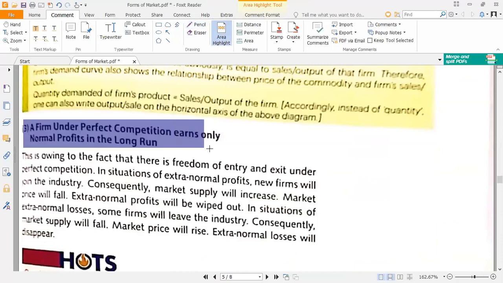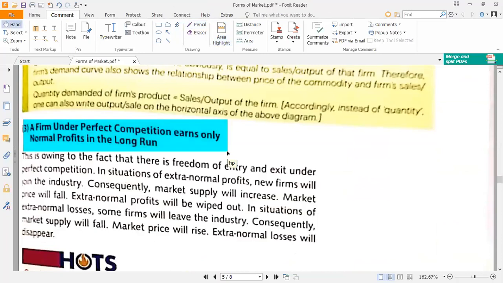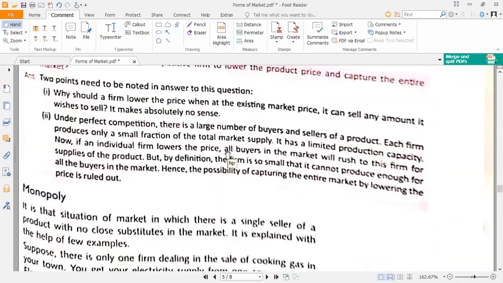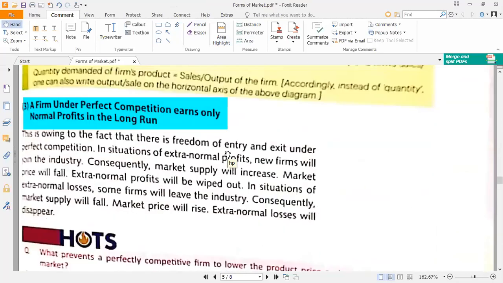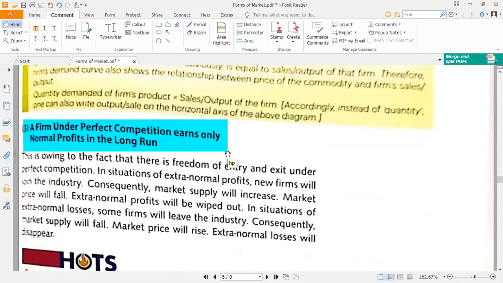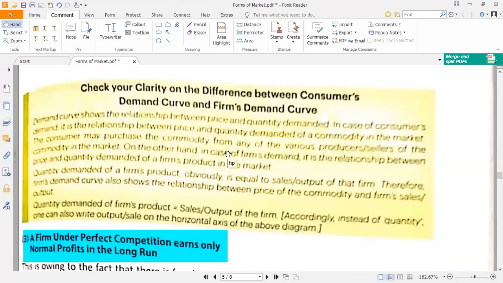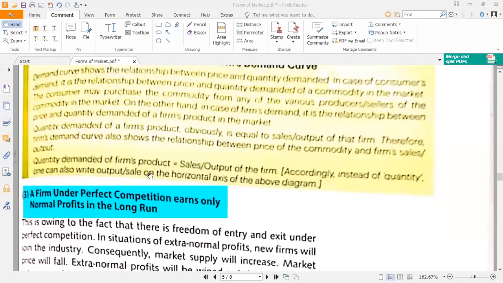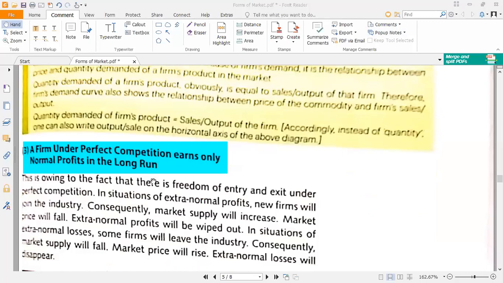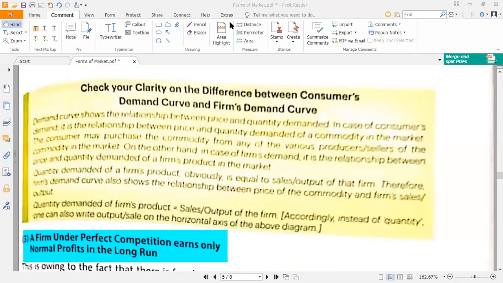A firm under perfect competition earns only normal profits in the long run. Is there any student here who can explain this point to me? During the long run, a firm earns only normal profits. Now see, why does a firm earn normal profit in the long run?